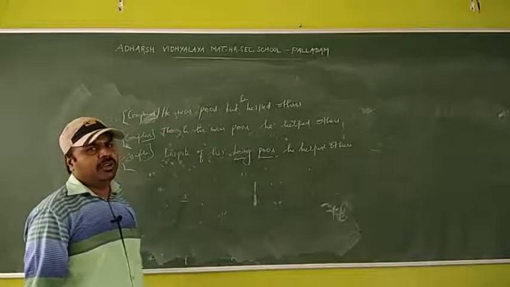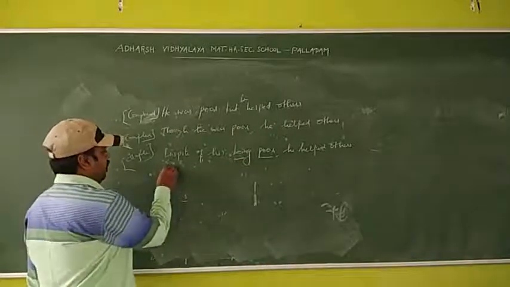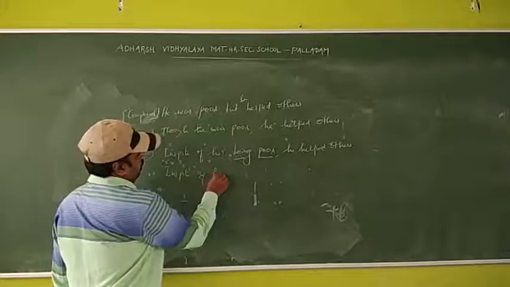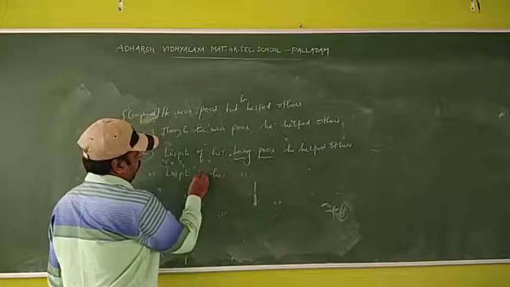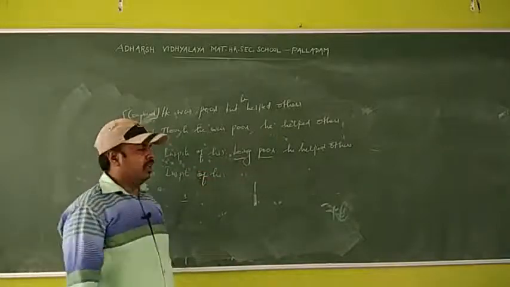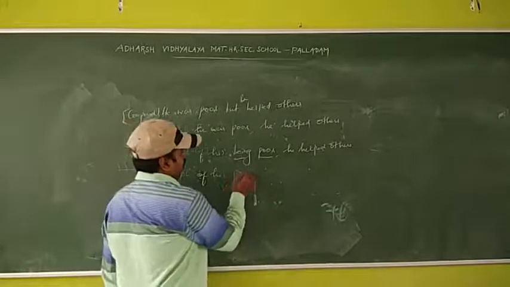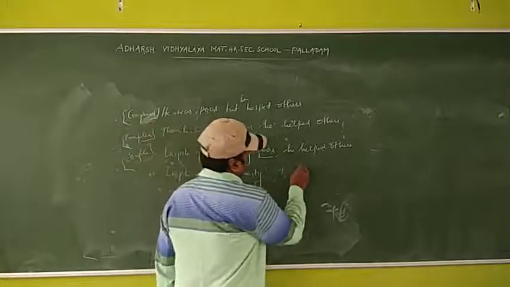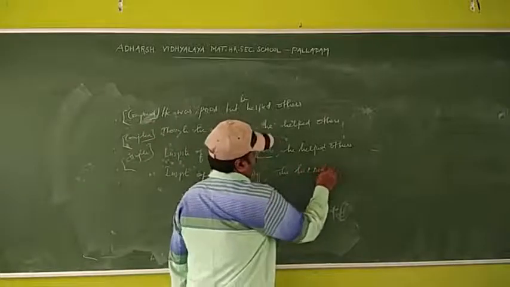Being is also a non-finite verb. In spite of his, what is the noun form of poor? That is poverty. In spite of his poverty, he helped others.